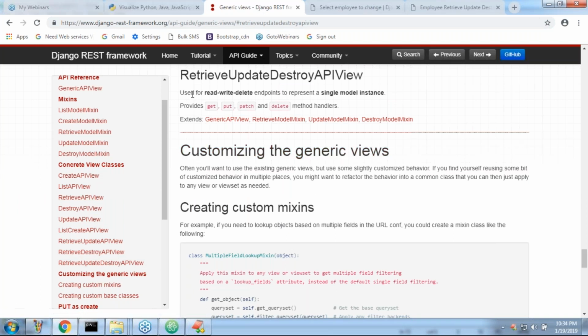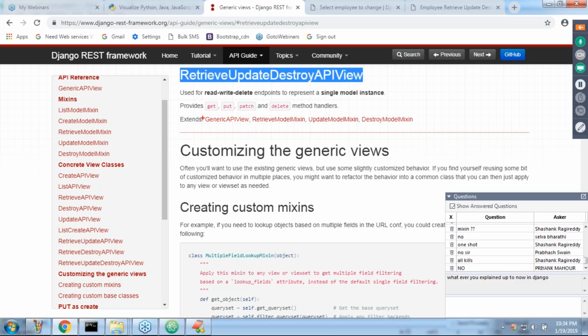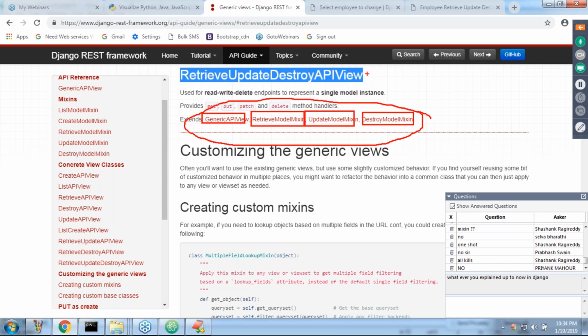Have a look once, sir. Here, can you please observe, it is the child class of, can you tell, GenericAPIView? Next RetrieveModelMixin, UpdateModelMixin, and then DestroyModelMixin. Sir, by using these mixin classes only, this class is implemented directly. Happily you can use this class, right?